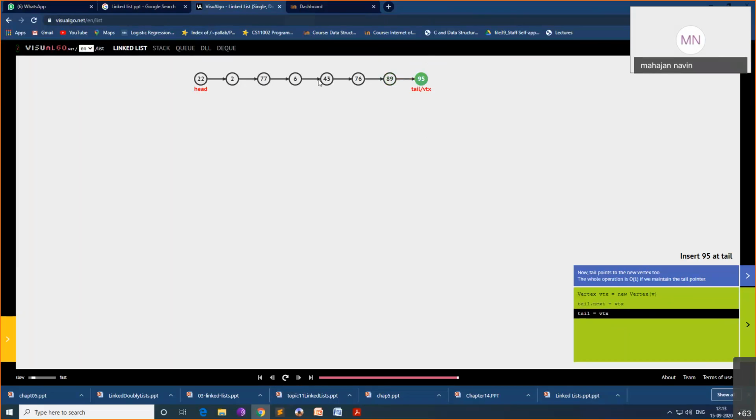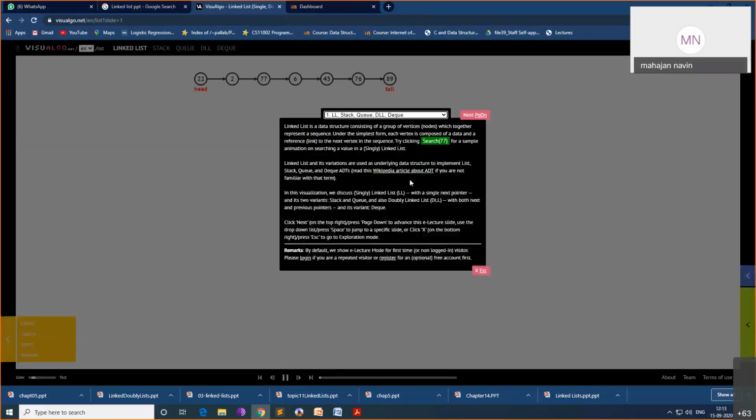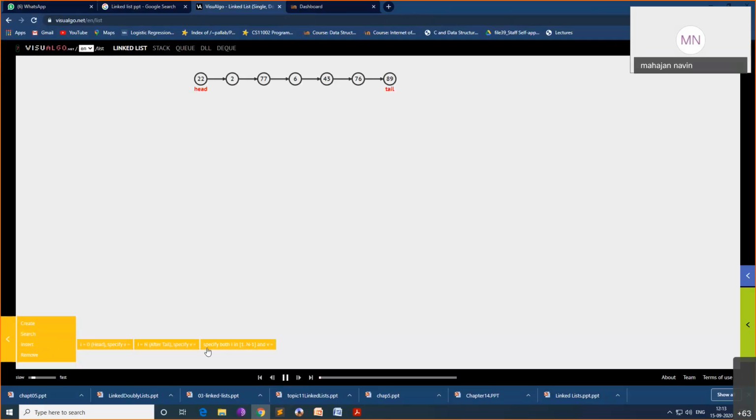Suppose I want to insert between 6 and 43, at the fourth position I want to insert a new node. Okay, how will it be done? What is the index here? 0, 1, 2, 3, 4. At the fourth index I want to insert 40. Insert at a specific position, at the fourth position I want to insert 40. Okay, I'll say go.